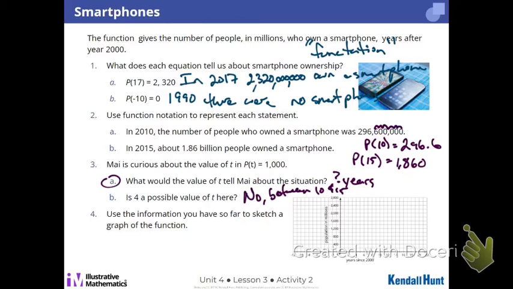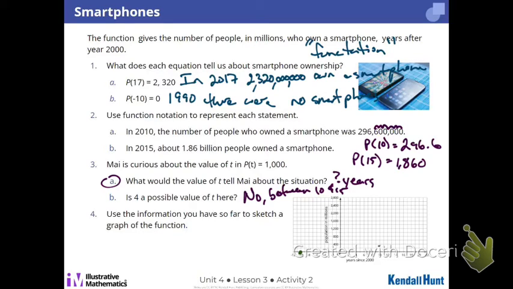So the furthest back in time I can go is 10 years, right? You could do these in any order, but I'm going to go furthest back in time. So the next point in time I have is 10 years. And how many is in 10 years? 296.6 million?